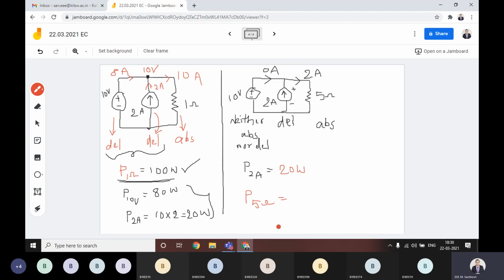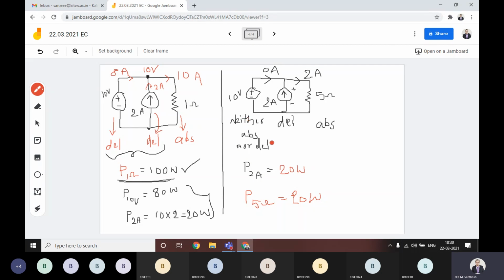Can anyone tell us? 20. This is also 20. That means this voltage source, if you calculate power, you will get 0 obviously. That means it is neither absorbing nor delivering in this particular case of assumption.